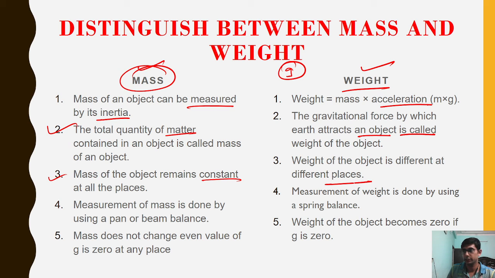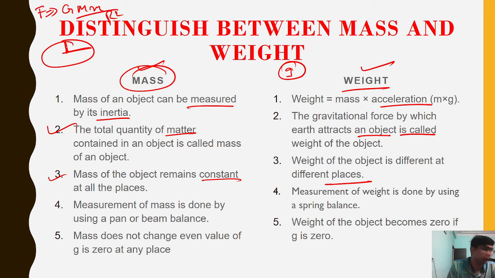If we take this bottle to the pole, then its weight increases if we measure it. If we take this bottle to the equator, then the weight will decrease. Why? This is the pole, this is the equator, and the force of attraction is G m1 m2 divided by r square.